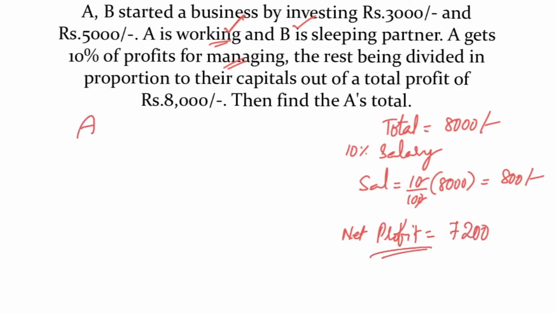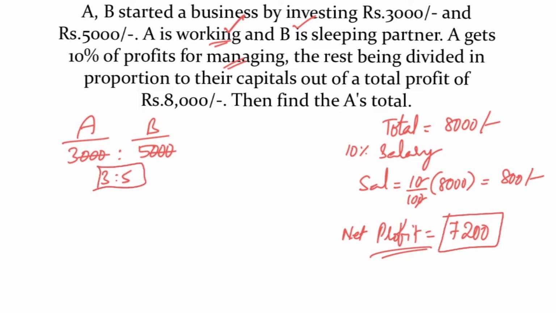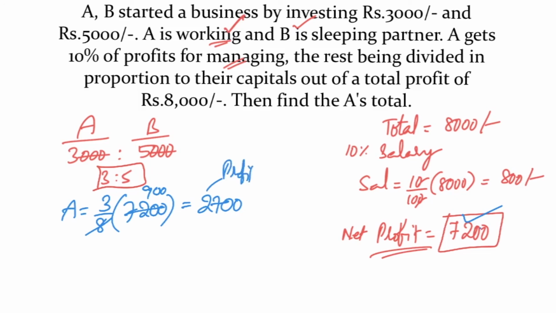See, A invested how many rupees? 3,000. And B invested 5,000 for the same time period. So the ratio is 3:5. We divide in the ratio 3:5. We share 7,200 rupees in the ratio 3:5. Now A's share is 3 by 8 out of net profit 7,200. 8 times 9 is 72, so 900, and 3 into 9 is 27. 2,700 rupees is the profit given to A.